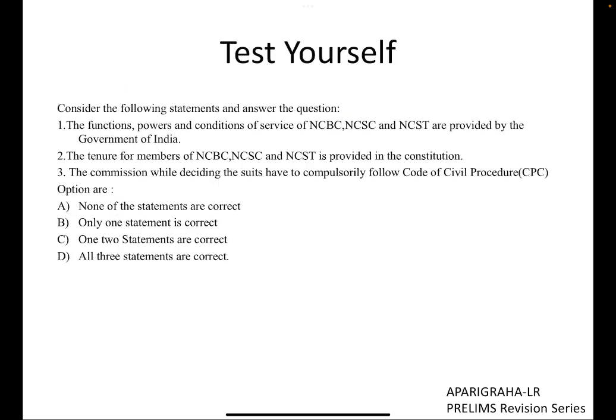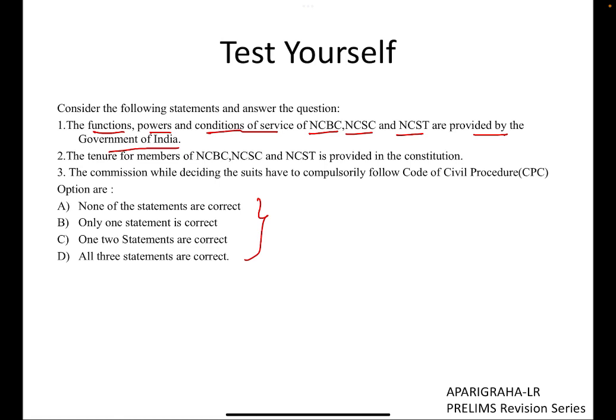Let's test what we read. This is a question which I framed based on the new pattern. The first statement: the functions, powers, and conditions of service of NCBC, NCSC, and NCST are provided by the government of India.